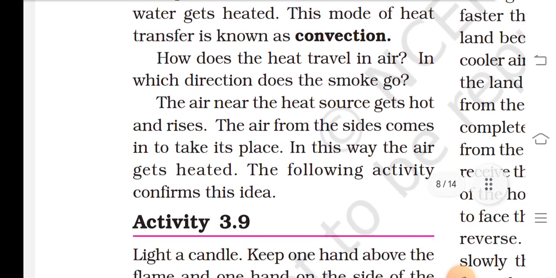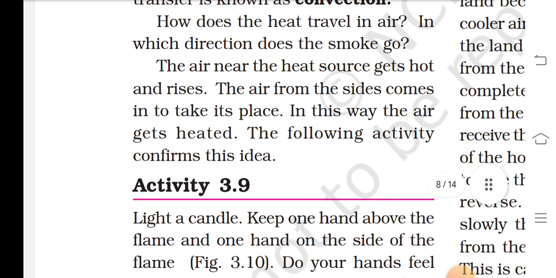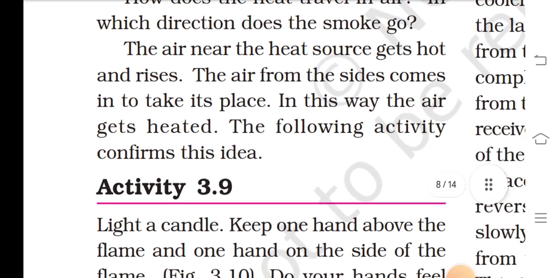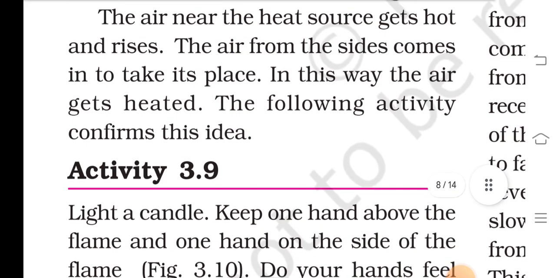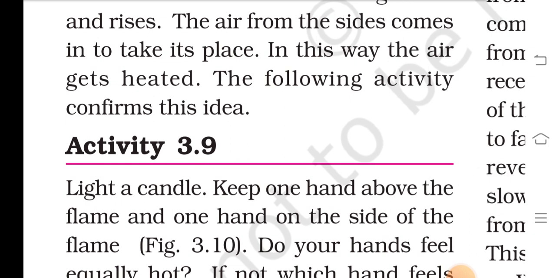How does the heat travel in air? In which direction does the smoke go? The air near the heat source gets hot and rises. The air from the side comes in to take its place. In this way, the air gets heated. The following activity confirms these ideas.